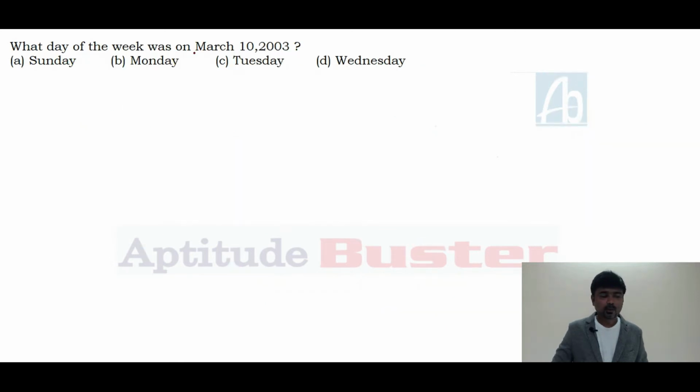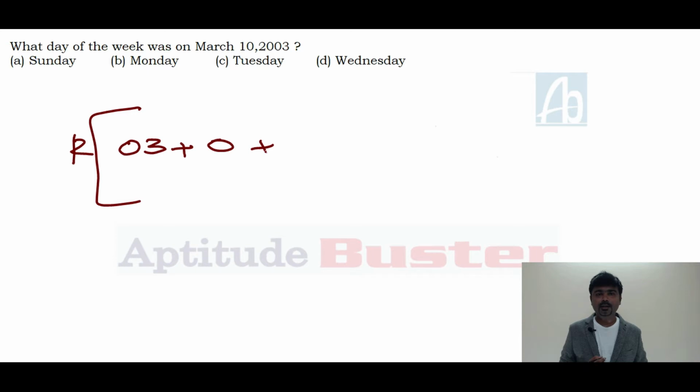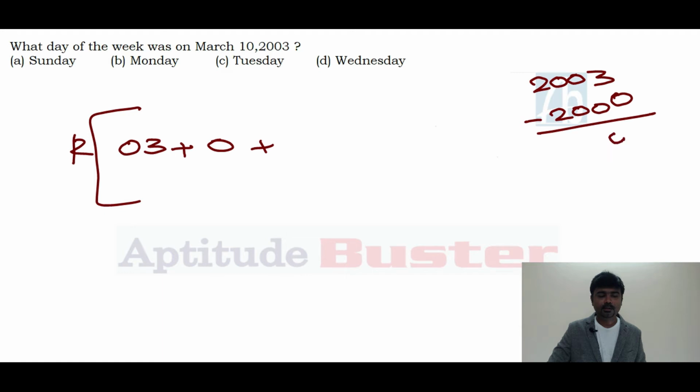What day of the week was on March 10, 2003? Here, 2003. What are the last 2 digits of the year? 03. The number of leap years, that we directly know, is 0. Then you need to find out the century key. 2003 is the year, right? How many 400 years are repeated? 5 times 400 years repeated. So that is 2000, right? The nearest multiple of 400 is 2000. 2003 minus 2000, 03. The century key for 1 to 99, that is 6.